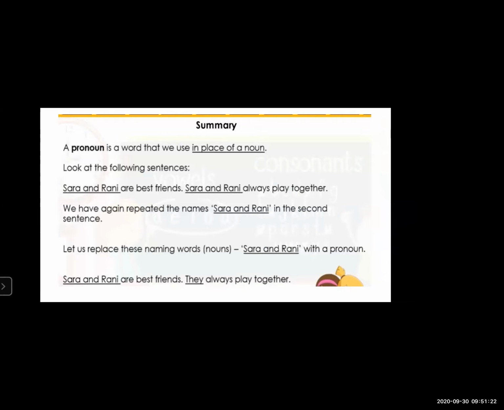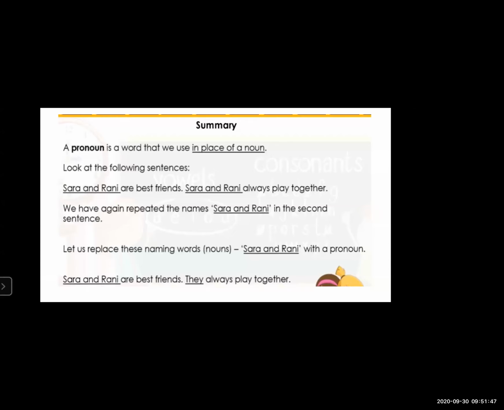Suppose I ask in fill in the blanks or even in the oral examination, what is a pronoun, or tell me the definition of pronoun, or write the definition of pronoun. You are going to say that a pronoun is a word that we use in place of a noun. What is a pronoun? A pronoun is a word that we use in place of a noun.